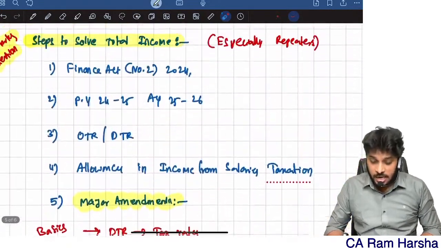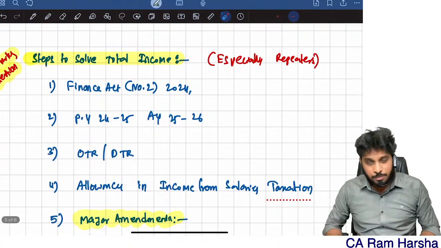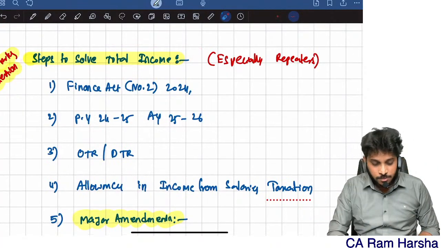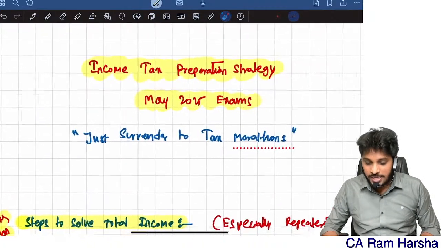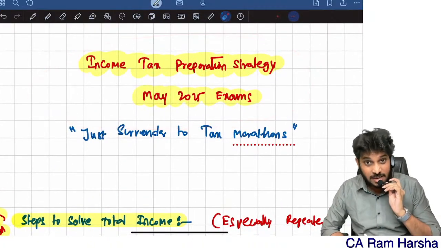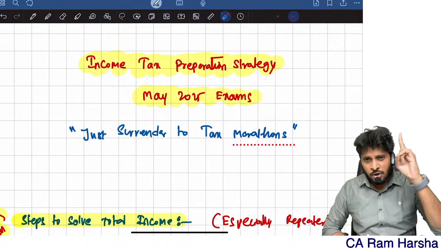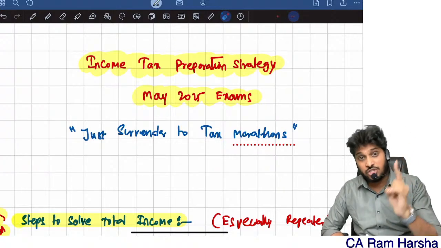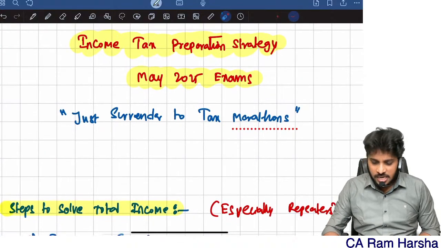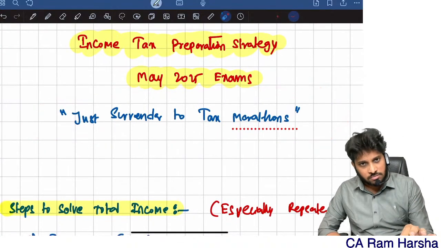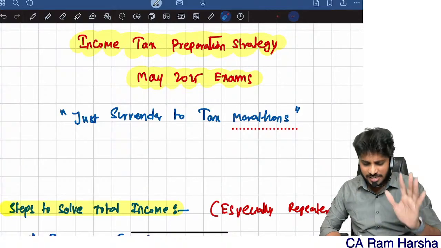And normally when you're solving a total income problem, there are so many checkpoints, because that's a 15 marks question here. But before that, what is the preparation strategy for income tax? And not only income tax, what is the preparation strategy for GST also? Guys, simple solution: surrender to our tax marathon. Just surrender to our tax marathon.